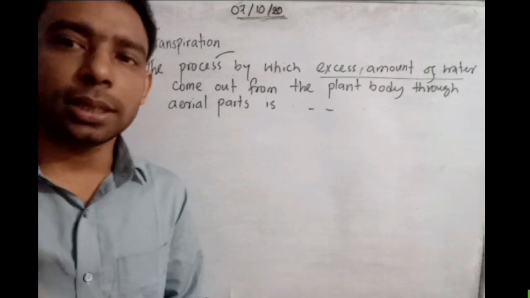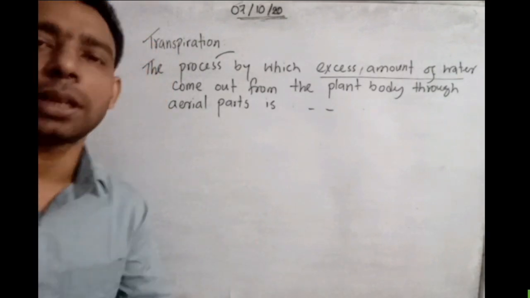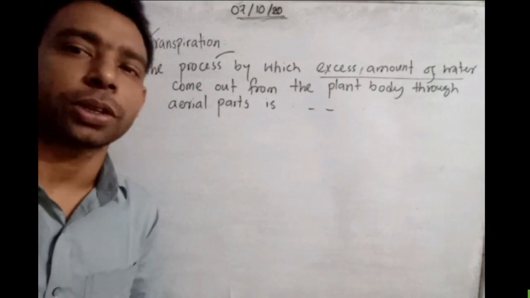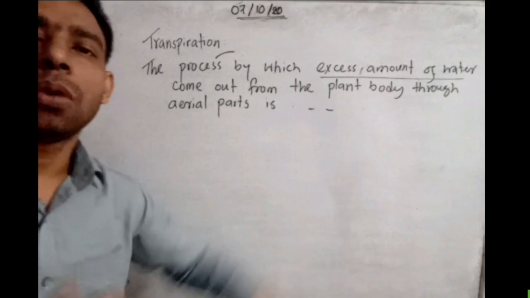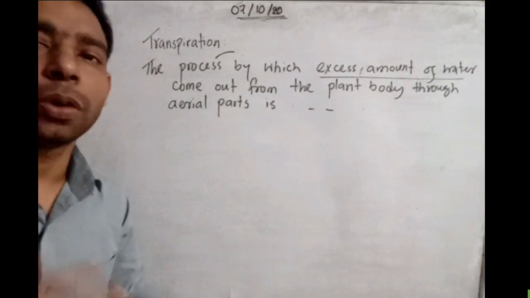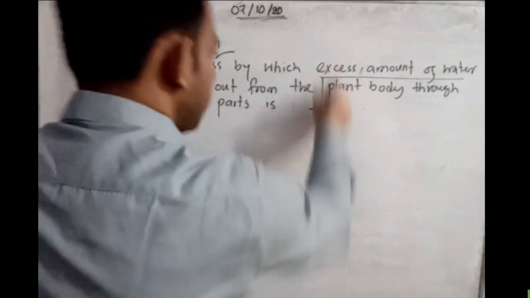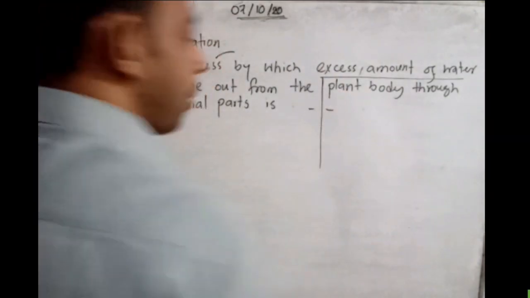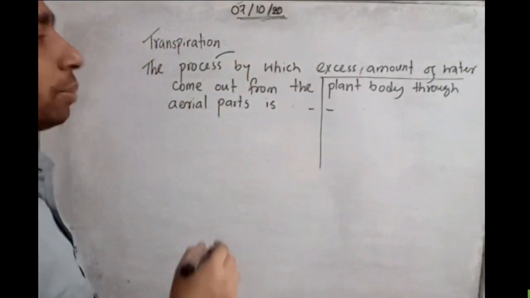There may be a question: sir, does the plant always have an excess amount of water? No, not actually, but we write it there. What is excess is what is not needed and mandatory for the plant. But if a plant has a shortfall of water, no heavy rain, no flooding, that means there is no excess water, yet due to sunlight the water still comes out. So we say it is a necessary level.